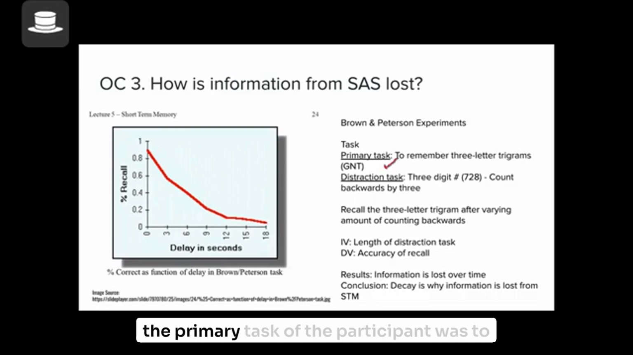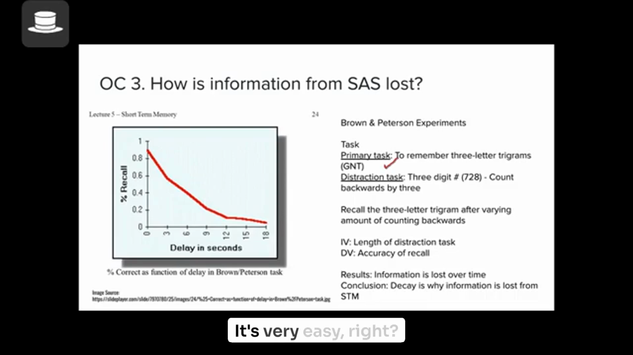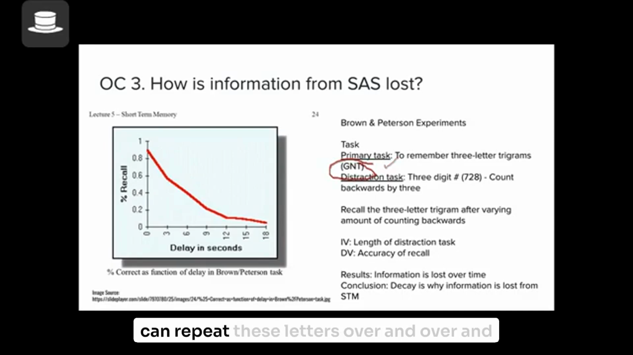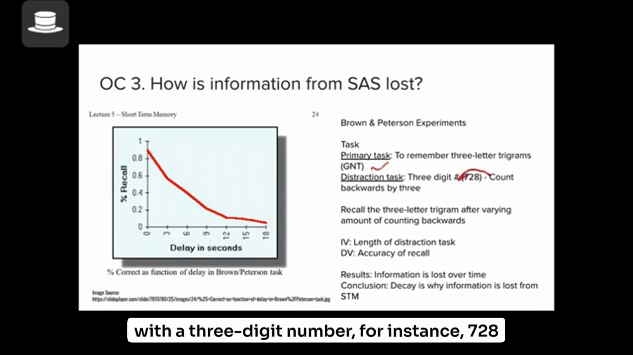The primary task of the participant is to remember a three-letter trigram. It's very easy, right? Like G and T. If you're just given these three letters, you can repeat them over and over and try to remember them. That would be easier. Well, to prevent that, what Brown and Peterson did is, after presenting these three-letter trigrams, participants were presented with a three-digit number, for instance, 728. And the moment they get this number, participants have to count backwards out loud by three.